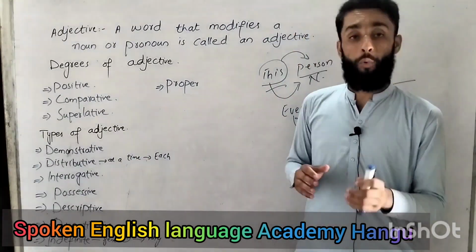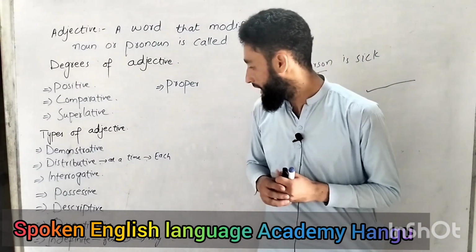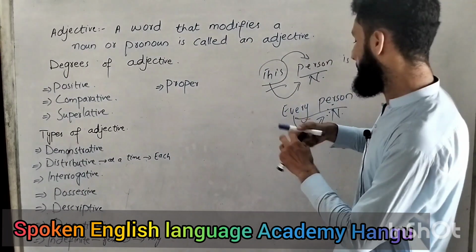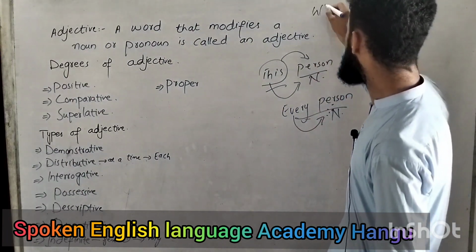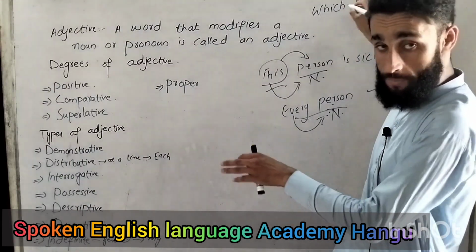And the same here, we have an interrogative adjective. So how do we use that? We have, for example, what, who, which, like that. So if I say, which book do you like? Which book do you like?